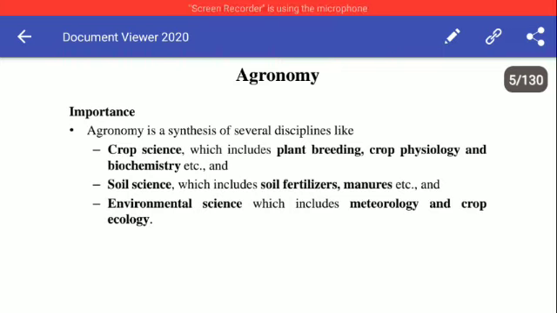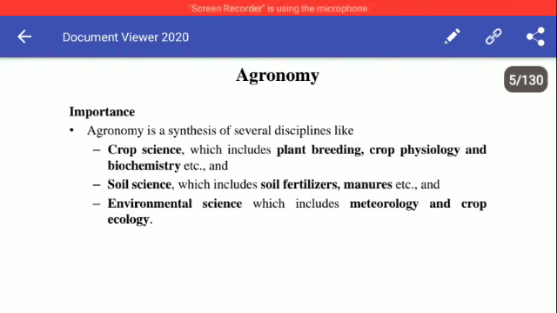So the importance of agronomy is that it is a synthesis of several disciplines like crop science. The crop science sub-branch of agronomy deals with plant breeding, crop physiology, and biochemistry. So plant breeding, where we produce new varieties; crop physiology, where we study metabolic processes inside the plants; and then biochemistry, the composition of the plant parts like leaves, stem, roots, which we study under biochemistry. Also soil chemistry is involved in the agronomy field.